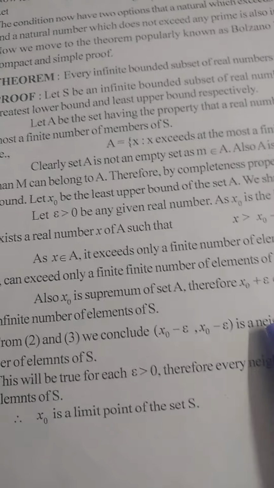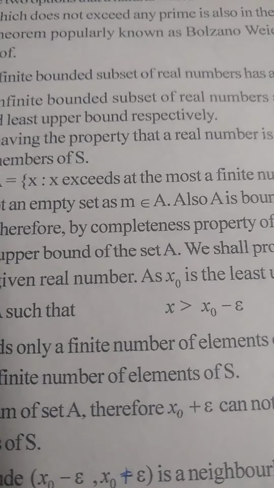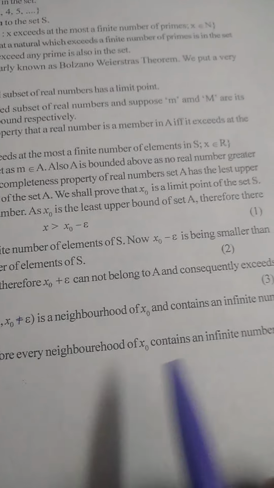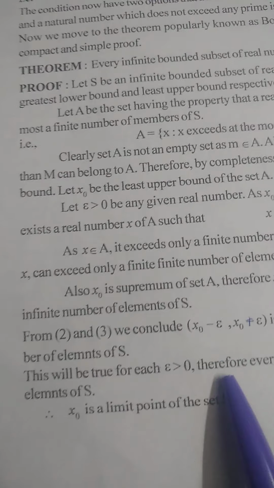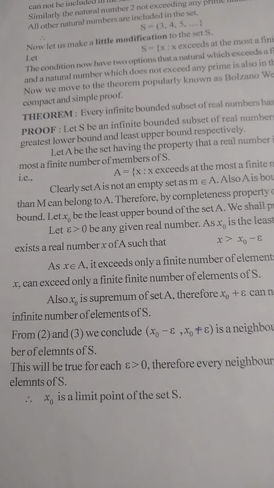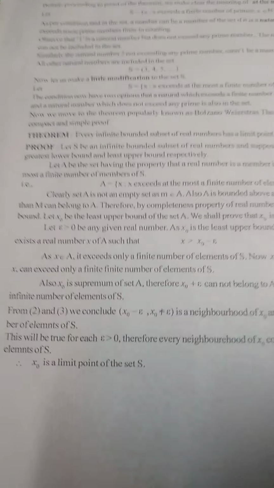From these two conditions, we conclude that the interval from x0 minus epsilon to x0 plus epsilon is a neighborhood of x0 and contains an infinite number of elements of S. This will be true for each epsilon greater than 0. Therefore, every neighborhood of x0 contains an infinite number of elements of S. Therefore, x0 is a limit point of the set S. And this is the proof of the theorem.